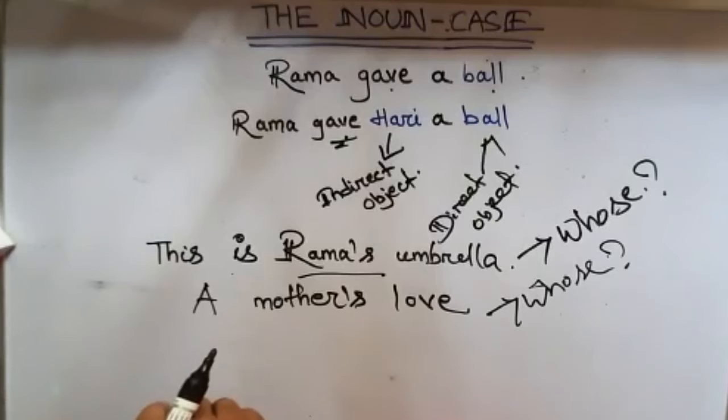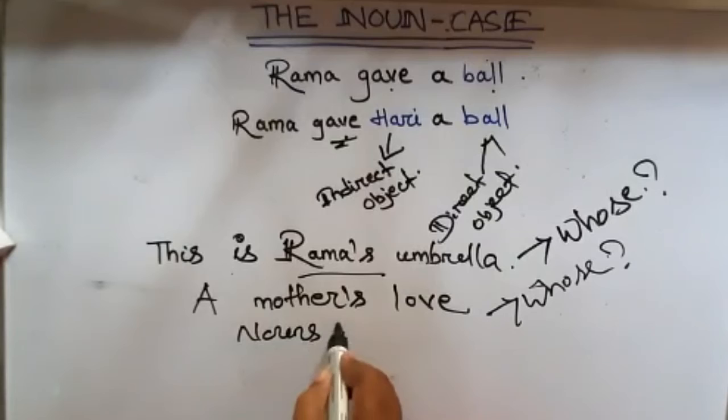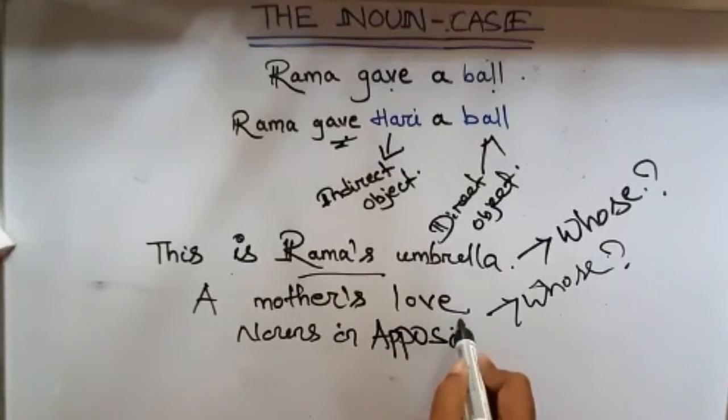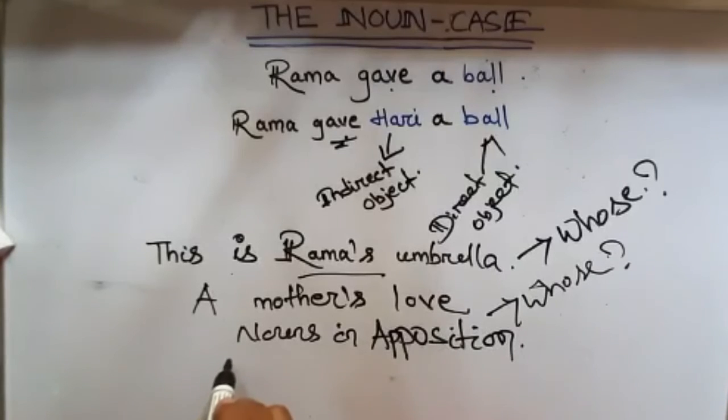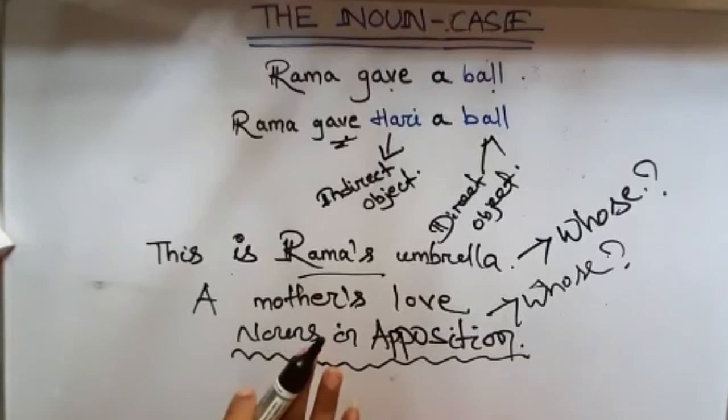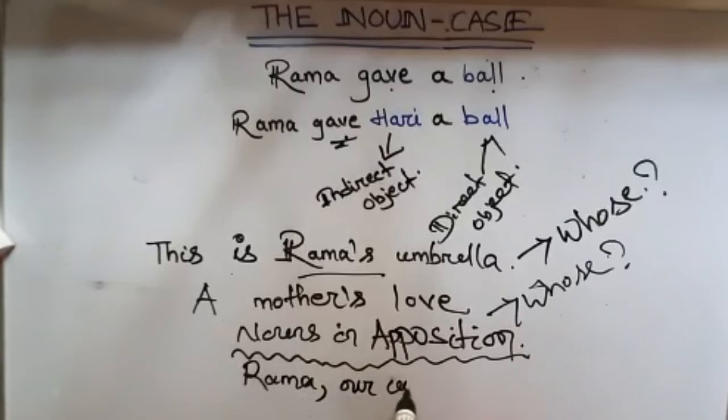Now next we'll see nouns in apposition. Nouns in apposition, not opposition, this is apposition. ये हम कहाँ यूज़ करते हैं? If I say Rama, our captain, made 50 runs.